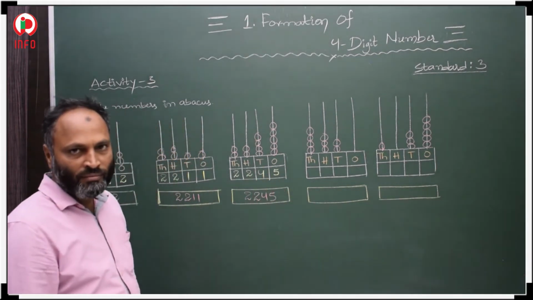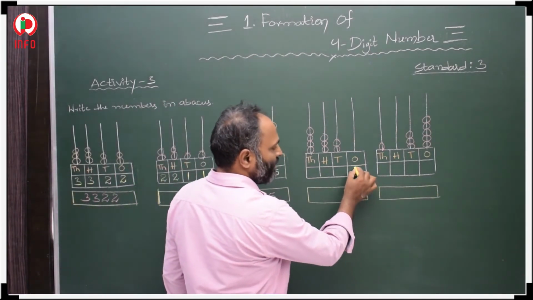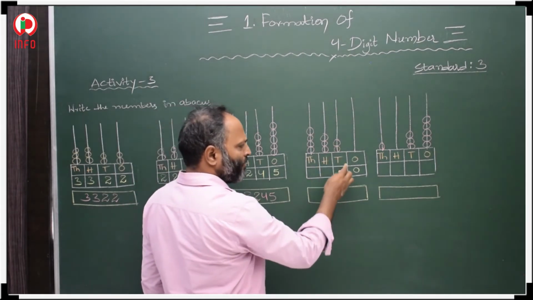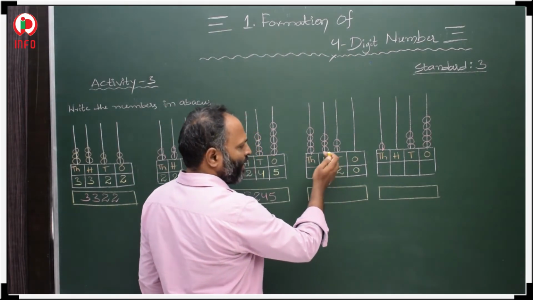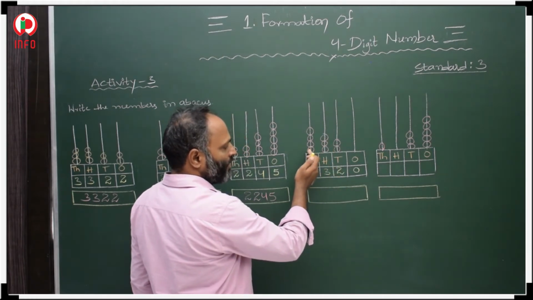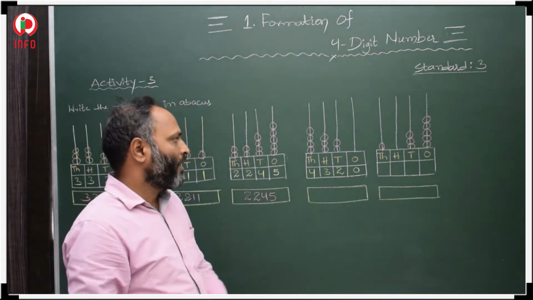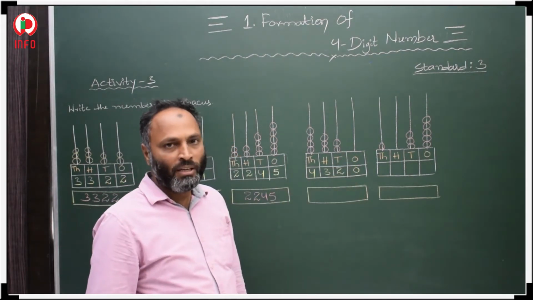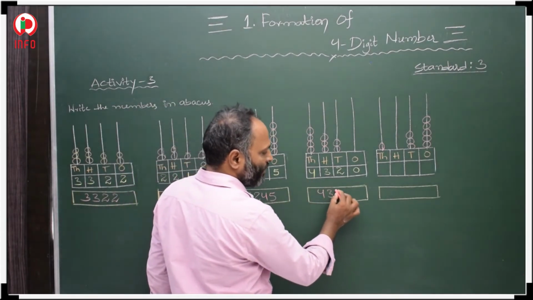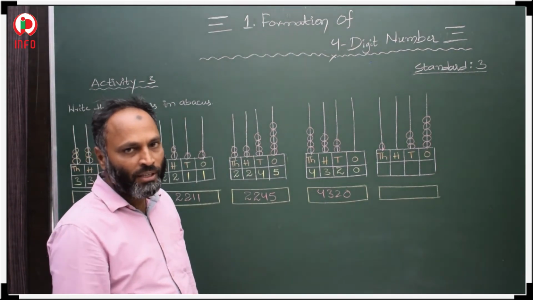Then after that, in ones place, nothing, then 0. In tens place how many bits were there? 1, 2. 2 we have to write. And in hundreds place 1, 2, 3. 3 bits. Here in thousands place 1, 2, 3, 4. 4 we have to write. Then if nothing is there, we take 0. Then 4320. This is our 4-digit number.